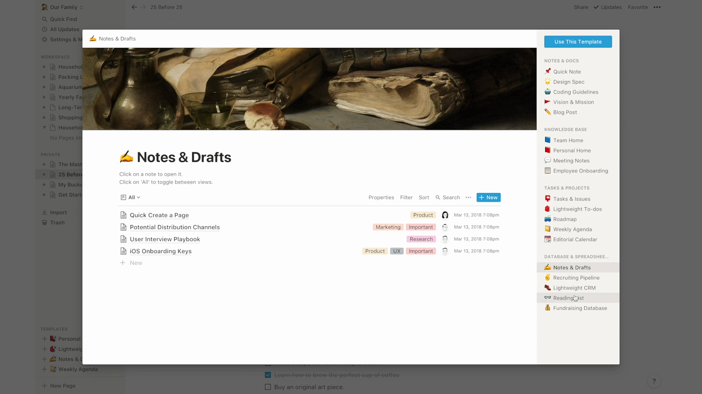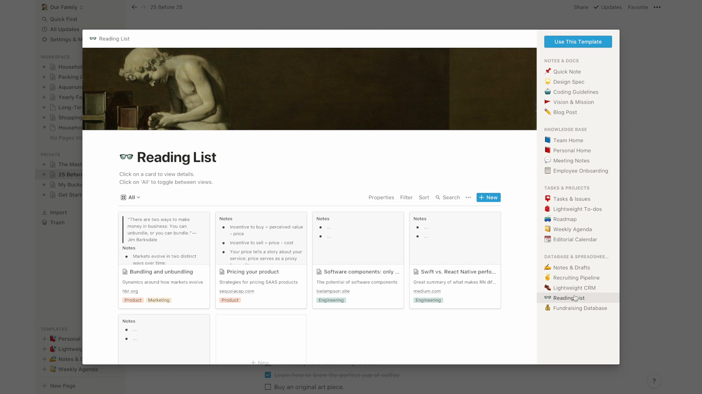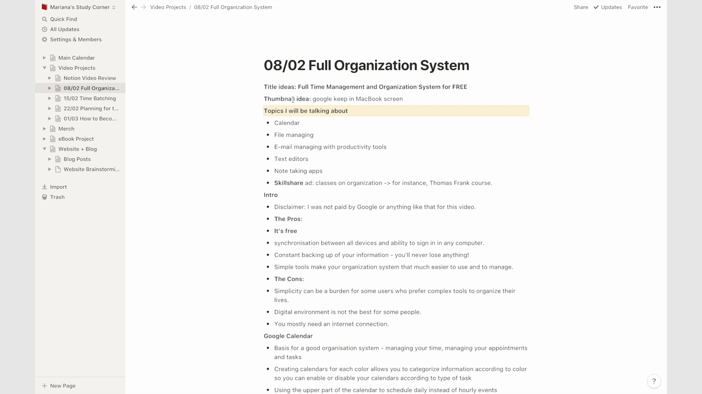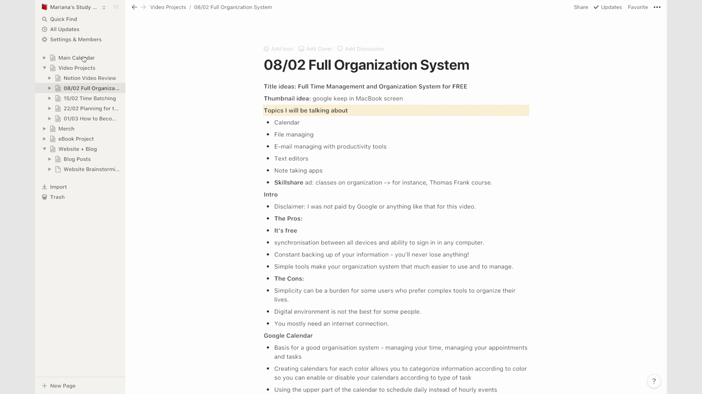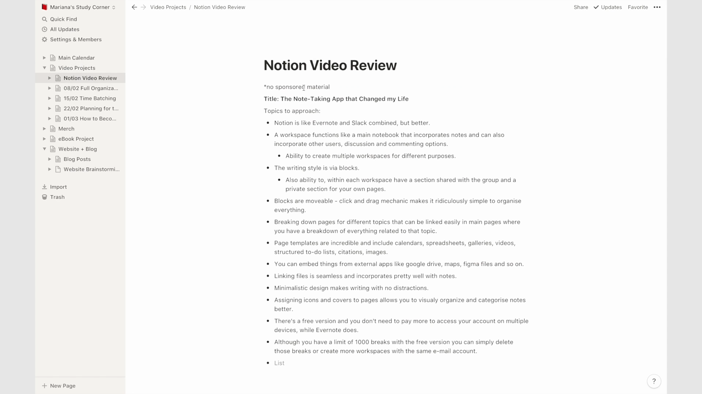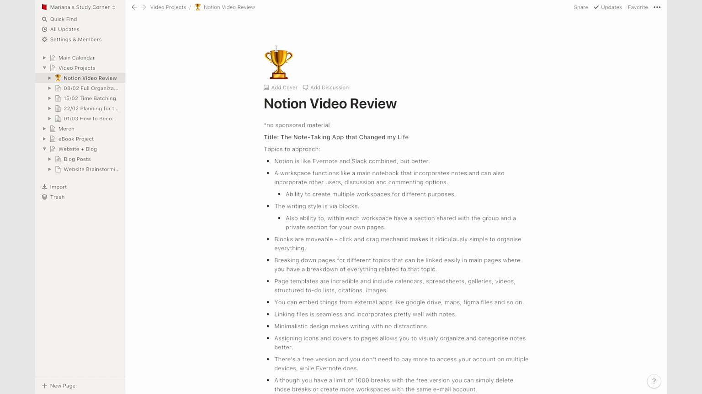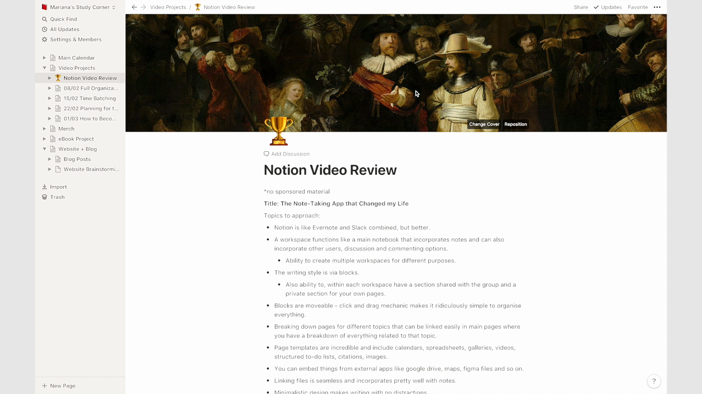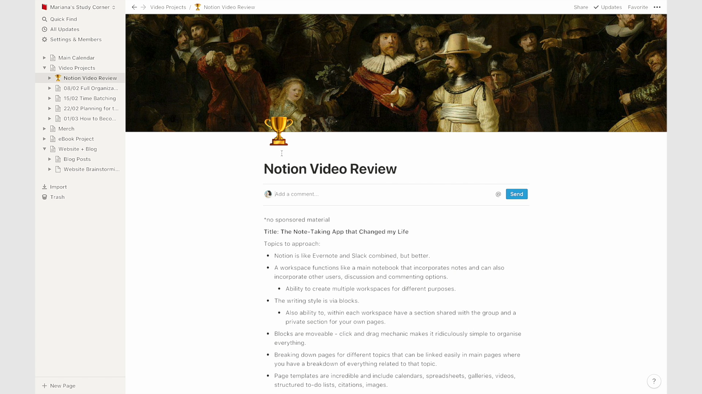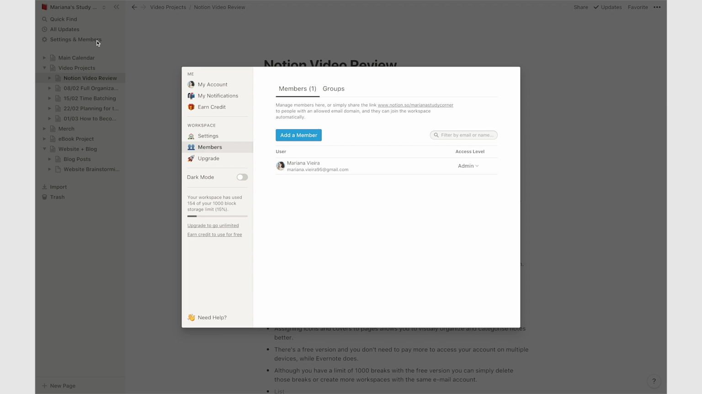Also, I need to mention the minimalistic design that makes writing have no distractions whatsoever. It works very seamlessly, it's very simple, and it's very easy to understand how your notes are structured and how you can easily access different workspaces. On the other hand, if minimalistic design is not for you, you also have the ability to assign icons and covers to pages, and that allows you to visually organize and identify notes better if you are more of a visual learner.